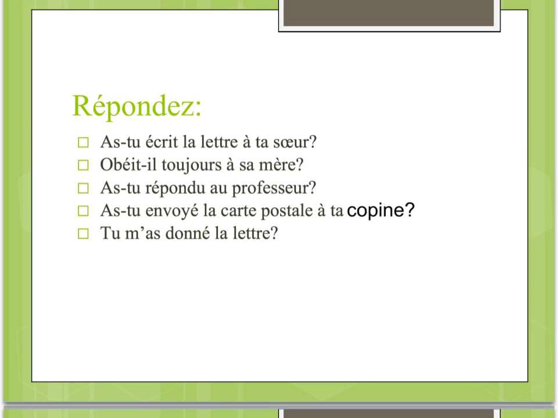Okay, so this time I want you to answer these questions. Each question has an indirect object in it. And so first you need to identify that indirect object, and then when you answer, replace the indirect object with a pronoun and put it in the correct spot. Be careful. These are in a couple of different tenses. Most of these are in the passé composé, but there's at least one that's in the present. So be careful about tense when you're answering the question and replacing your indirect object with a pronoun. So go ahead and pause and answer those in your notes, and then I'll give you the answers.